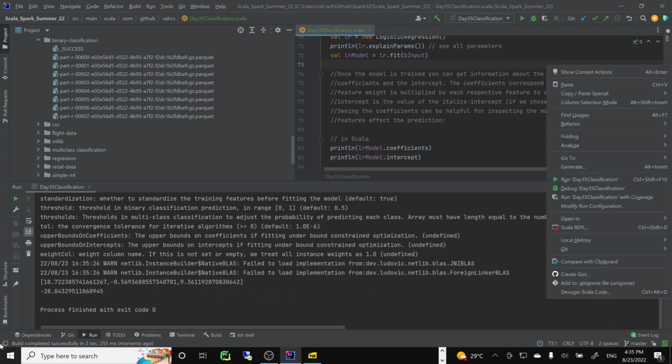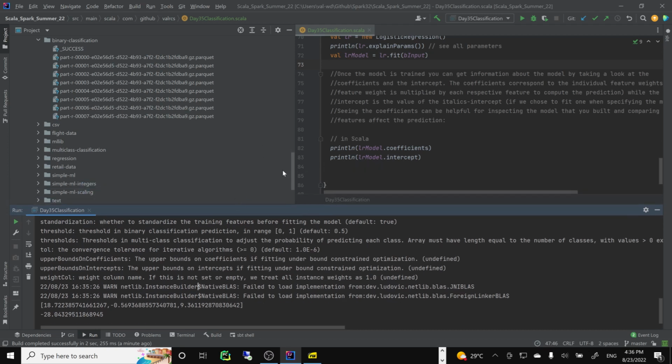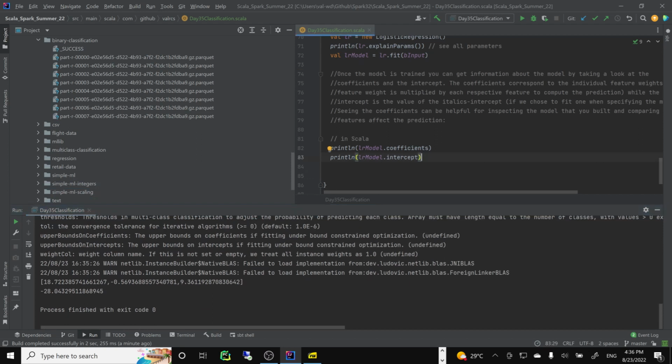Okay, so this gives you the intercept and of course the 3 coefficients, because you have 3 columns, so you have 3 features, so you have 3 coefficients, and of course the intercept. Maybe it's not too obvious what the values are, but basically you can see how the features affect the prediction.